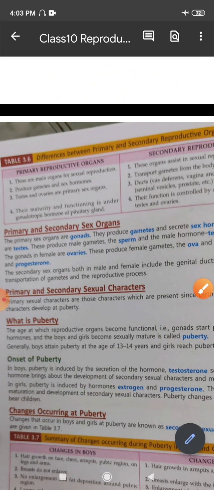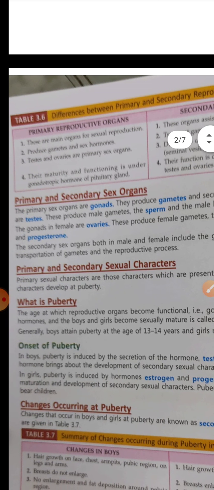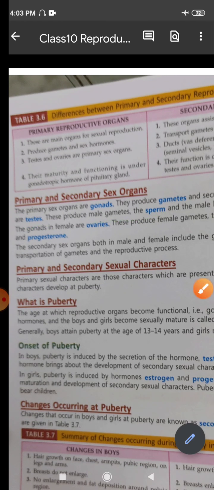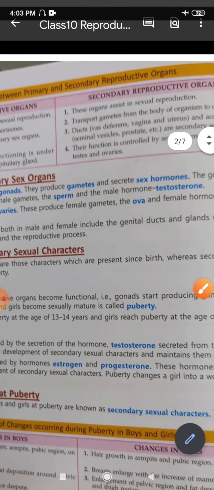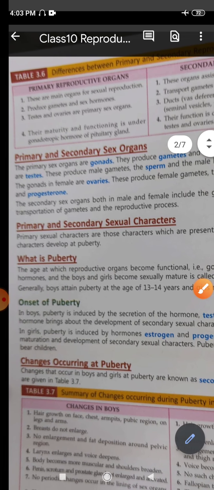Now we will talk about the primary and the secondary sex organs in detail. The primary sex organs, as I told you, are the gonads, and they produce gametes and secrete sex hormones. The gonads in males are the testes, and they produce the male gamete, the sperm, and secrete a male hormone, testosterone.